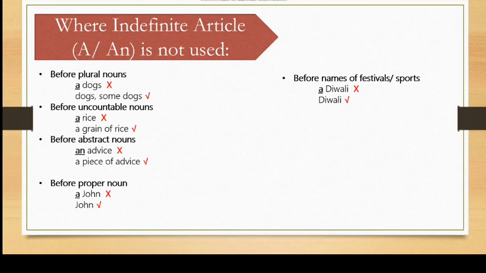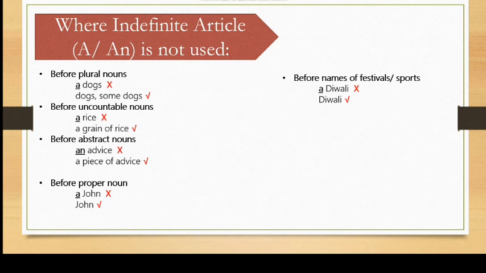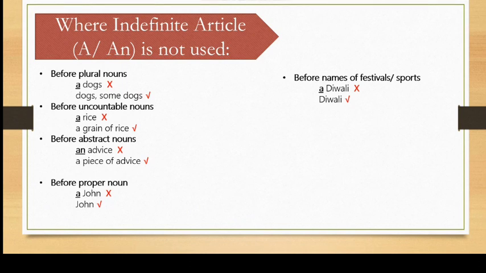Third, before abstract noun. This is a very common mistake that students make. An advice. This is a very common phrase that we can hear, but it is never an advice. It is always said a piece of advice. So a or an is not used before abstract nouns. Same way before proper nouns, before names, we do not use a or an. And last, before the name of festivals, sports, etc., we do not use a or an. We never say a Diwali, a Christmas, a Dashera. We just say Diwali, Christmas, Dashera, and so on.